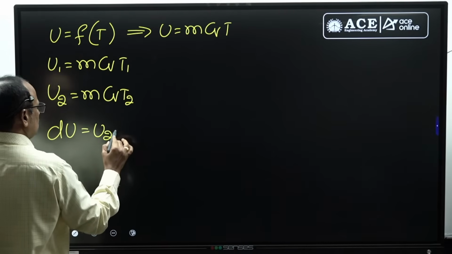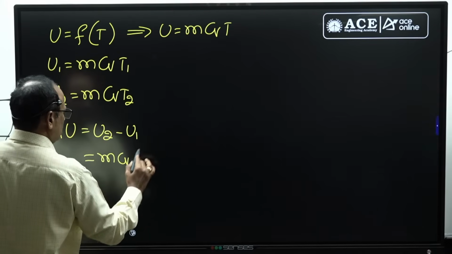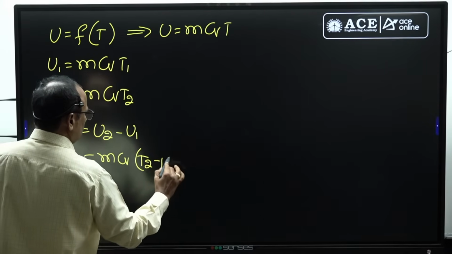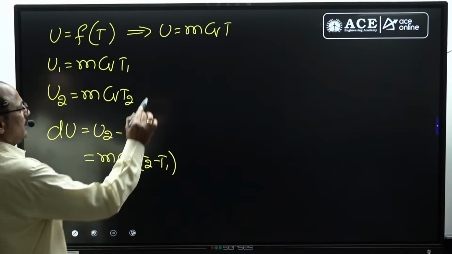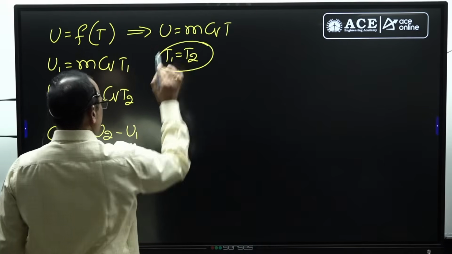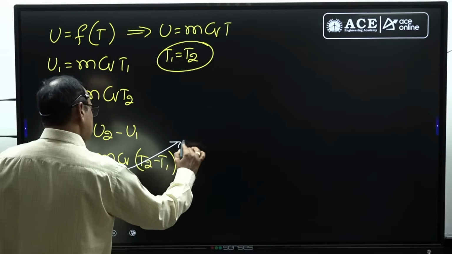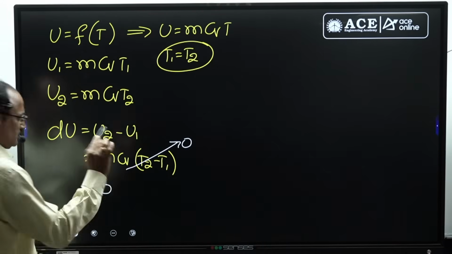U2 minus U1 is equal to mCv into (T2 minus T1). But the given problem is for an isothermal process where T1 and T2 are identical. Since T1 and T2 are identical, this difference becomes 0, so dU equal to 0.